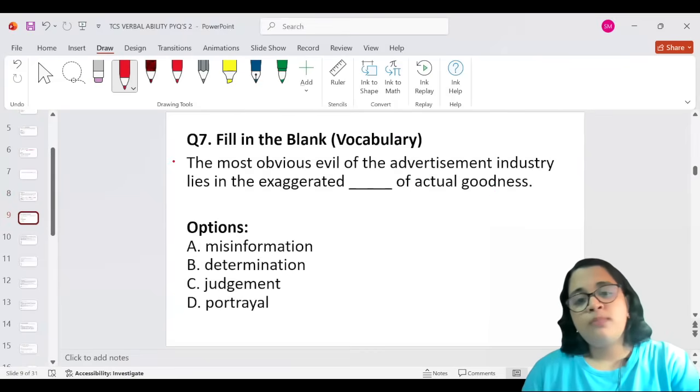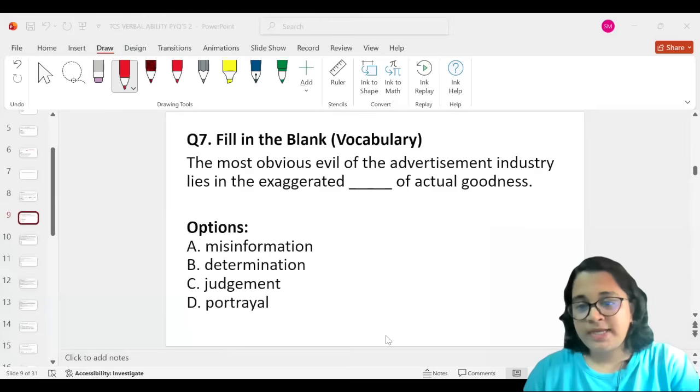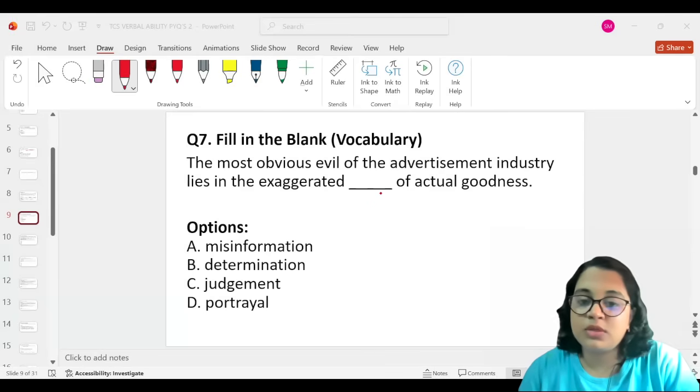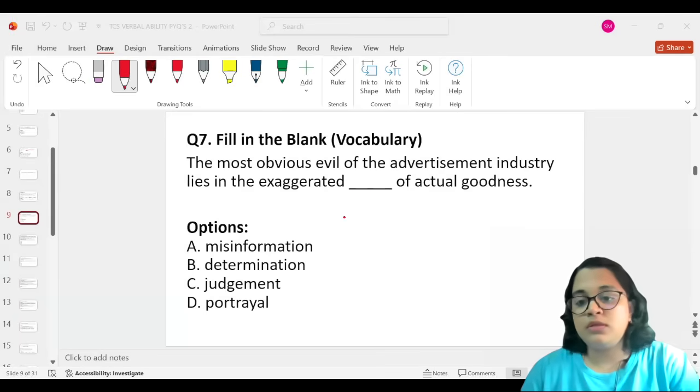The most obvious evil of the advertisement industry lies in the exaggerated blank of actual goodness. I don't have a habit of saying dash because that is not the correct way to pronounce, so I often say blank. If you're wondering what that blank is, I'm referring to this underscore here. The options are judgment, portrayal, determination, misinformation.